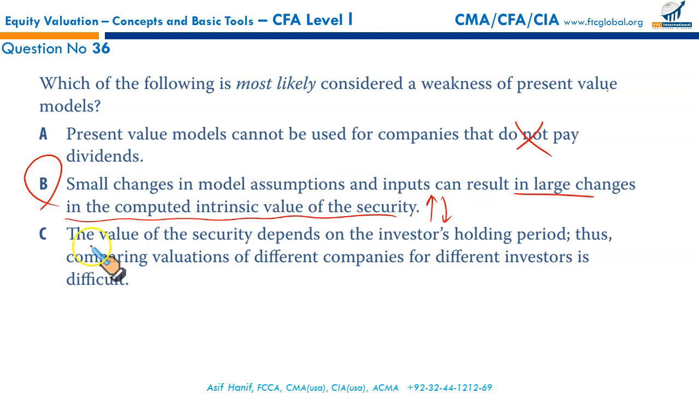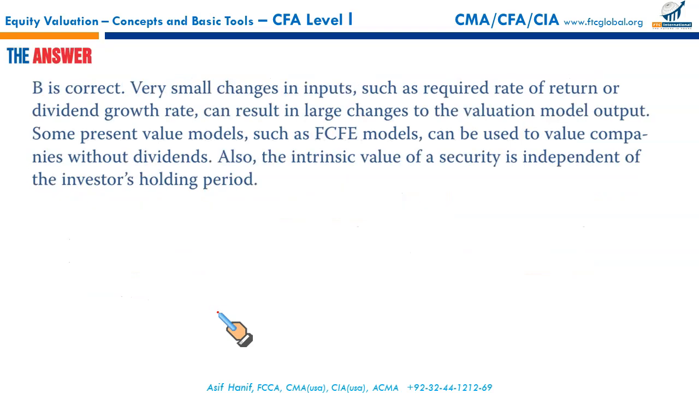Why not C? The value of the security depends on the investor's holding period. Thus, comparing valuations of different companies for different investors is difficult. This is again a wrong statement, because the intrinsic value of a security is not dependent upon the investor's holding period. It can be calculated independently of the holding period. So this is incorrect. Hence, B is the right option.